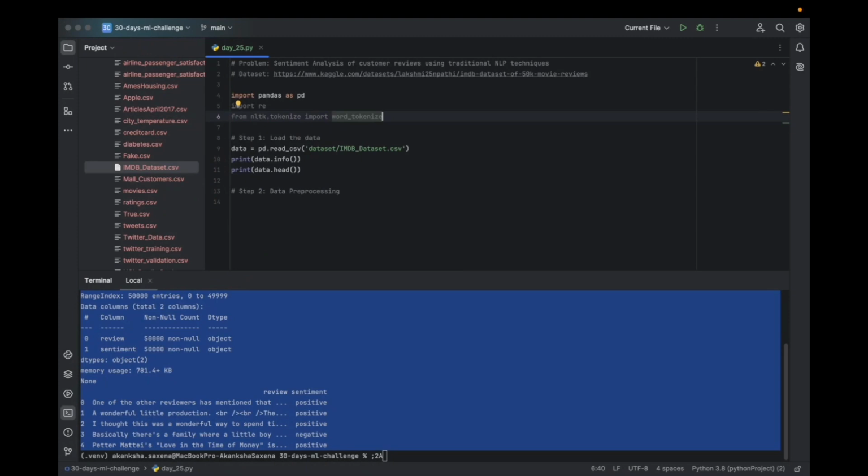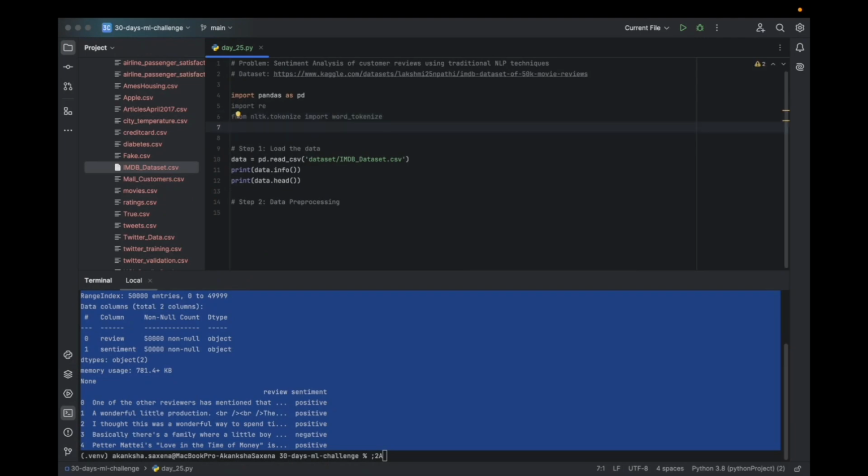It is going to tokenize, split the whole sentence, the review, into small words, each individual word.